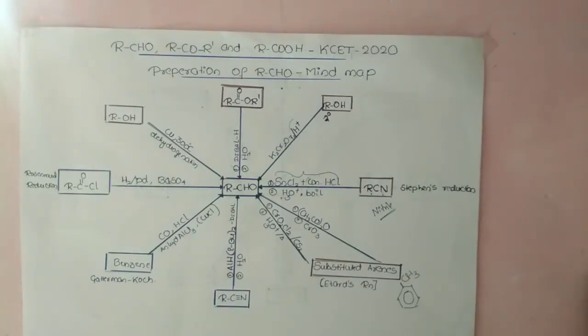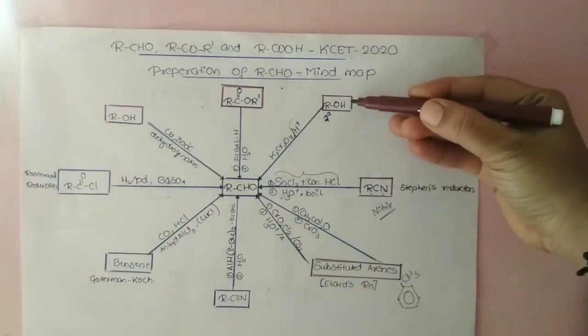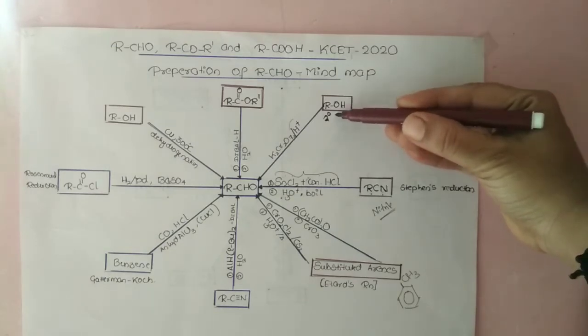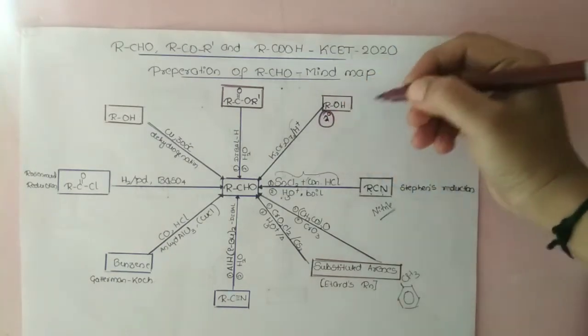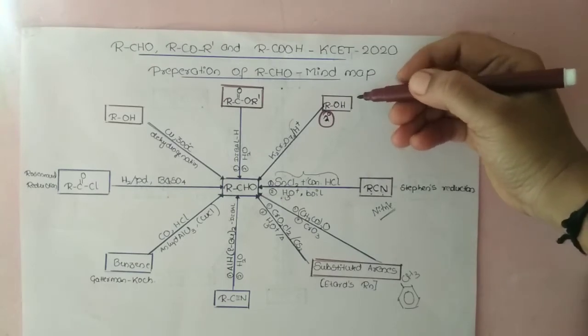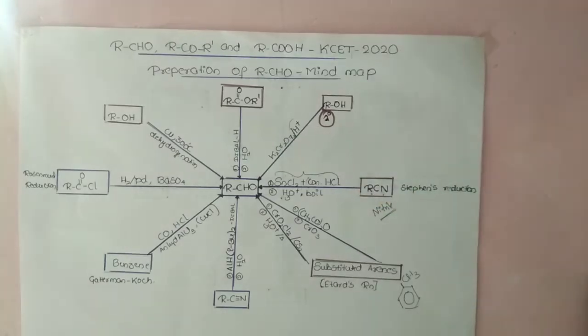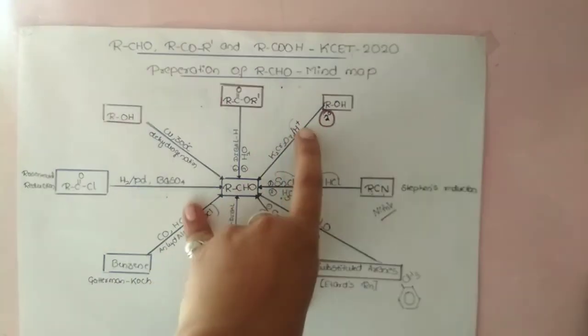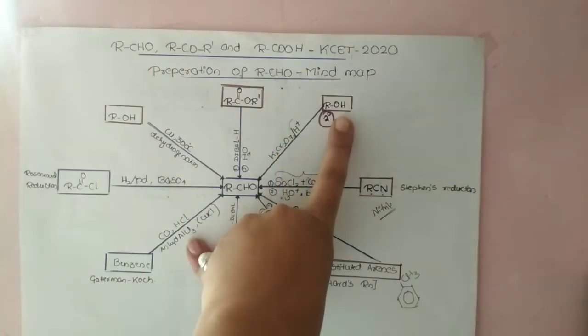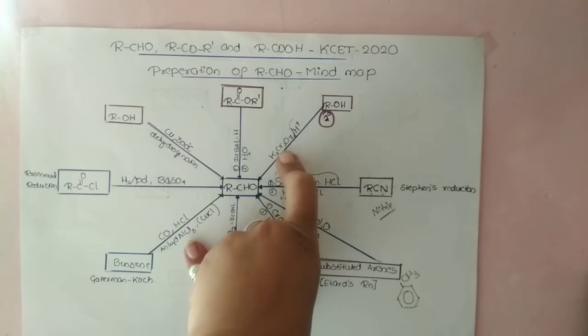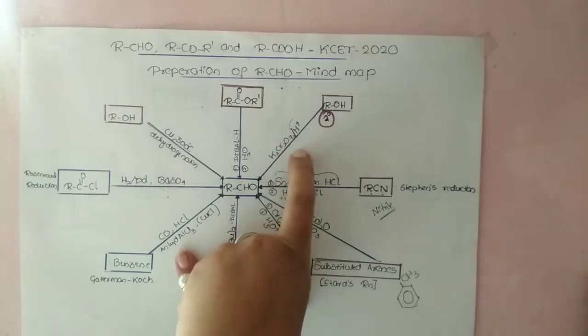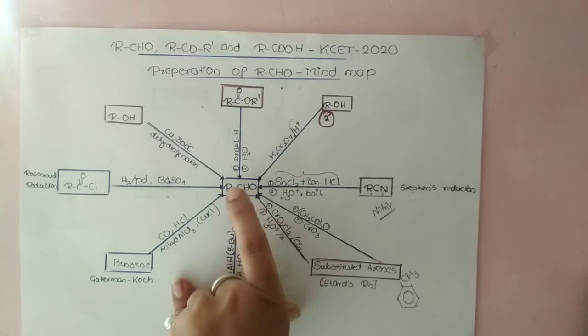Let us move to the next method: when a primary alcohol is treated with potassium dichromate solution prepared in an acidic medium, that is, acidified potassium dichromate, it gives aldehyde. The role of potassium dichromate is that it is a strong oxidizing agent. Alcohol upon oxidation gives aldehyde.